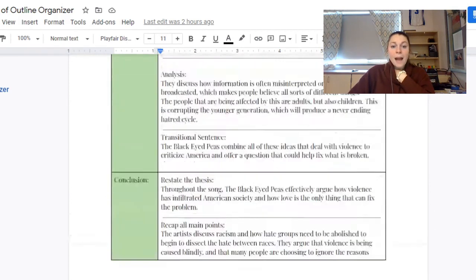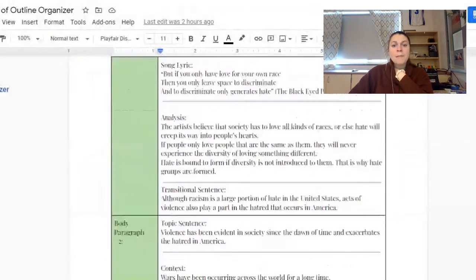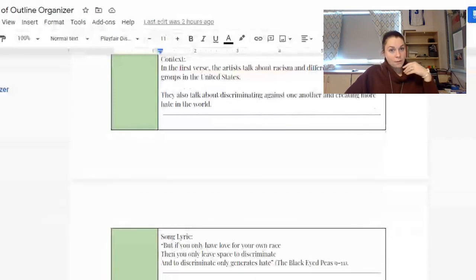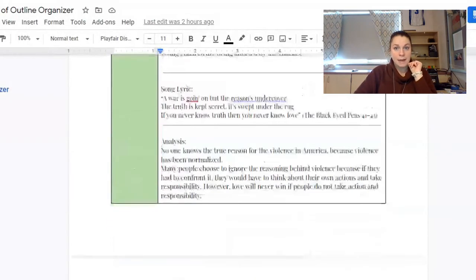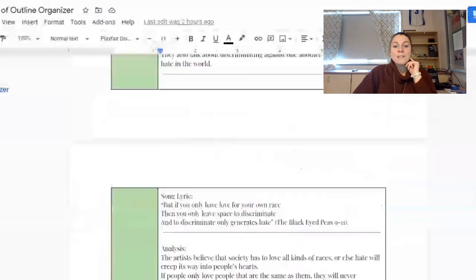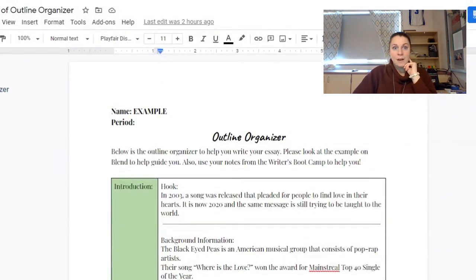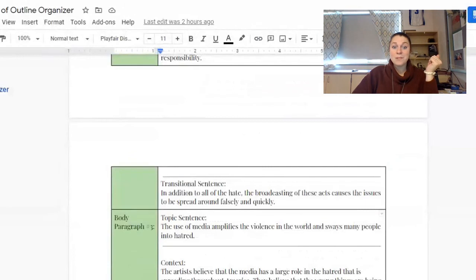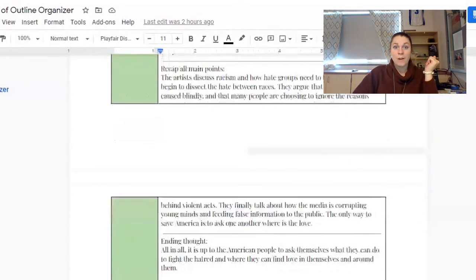So I have a lot of information in here. This probably took me half an hour to fill out, but I'm pretty used to filling out graphic organizers. This might take you the entire class period, but that's okay because once you have this all filled out, it's going to be so easy to piece together your assignment. This might take you two class periods to do. That's totally fine. But once you have this done, you are in great shape for your rough draft.